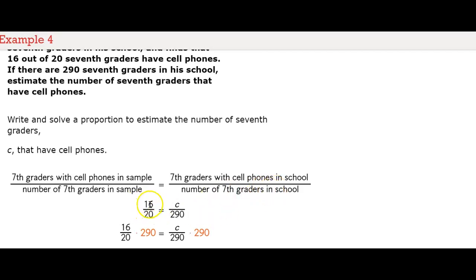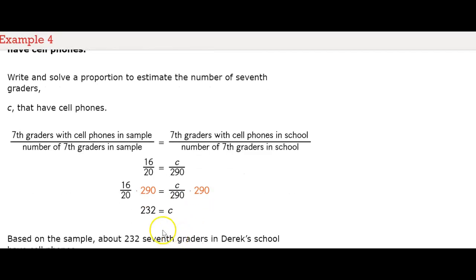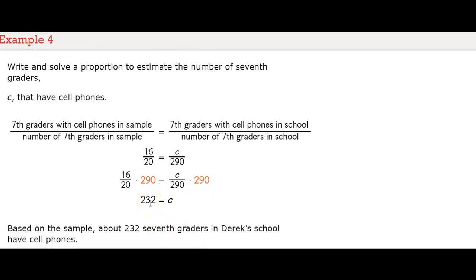The sample amount was 16 out of 20 have cell phones. So the total in that sample is 20, and 16 have a cell phone. The total number of students in the school we don't know, but there are a total of 290 7th graders at this school. So now we take the 16 over 20 and multiply that by the 290 so that we can find the value of C. The number of students in 7th grade with a cell phone is 232 students, based on that sample in Derek's school.